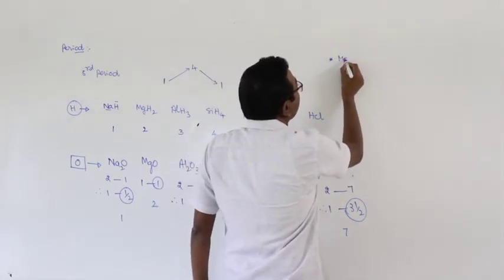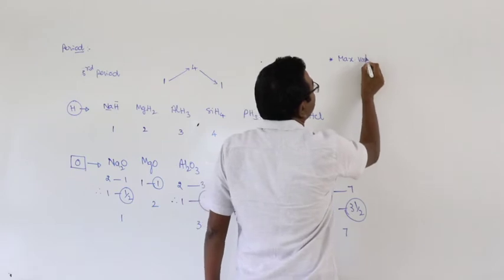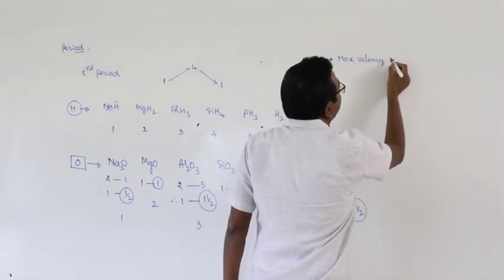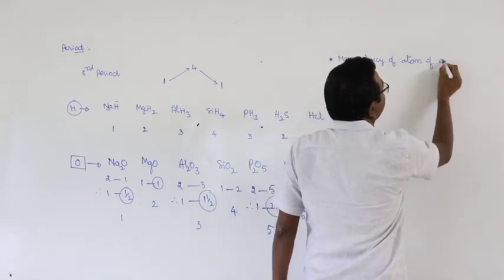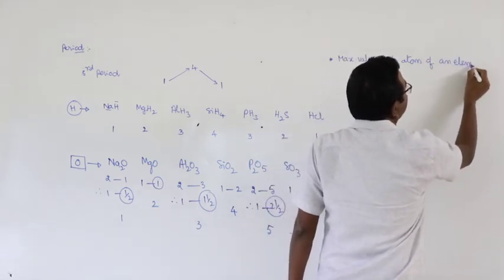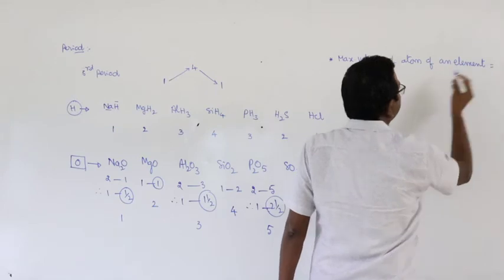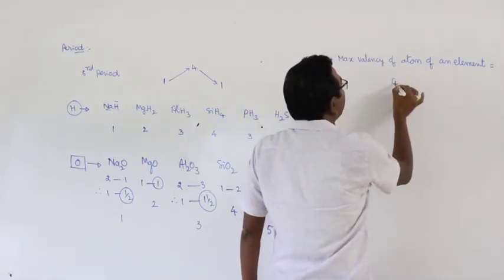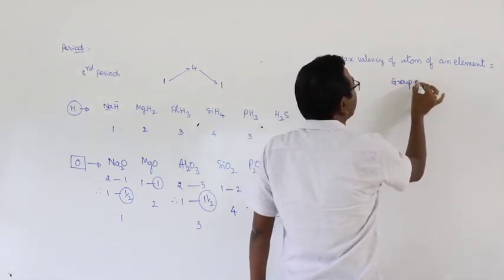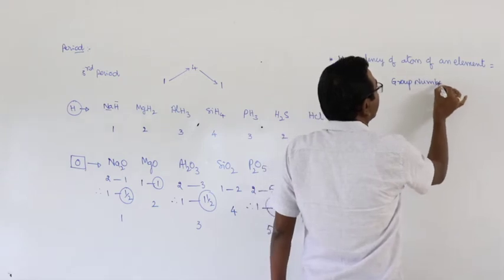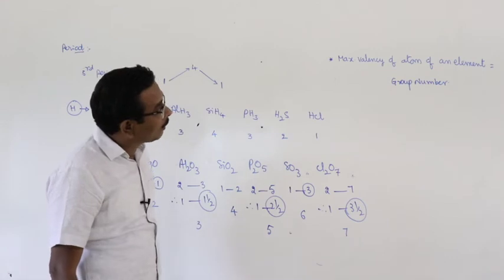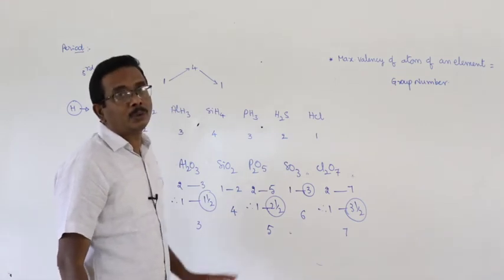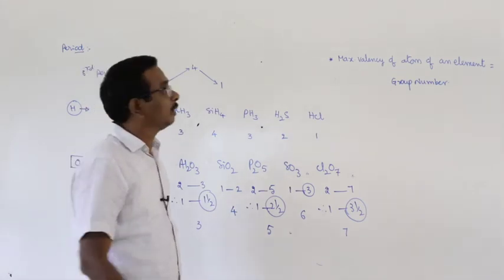The maximum valency of an atom of an element is equal to its group number. The maximum valency of an atom of an element is equal to its group number.